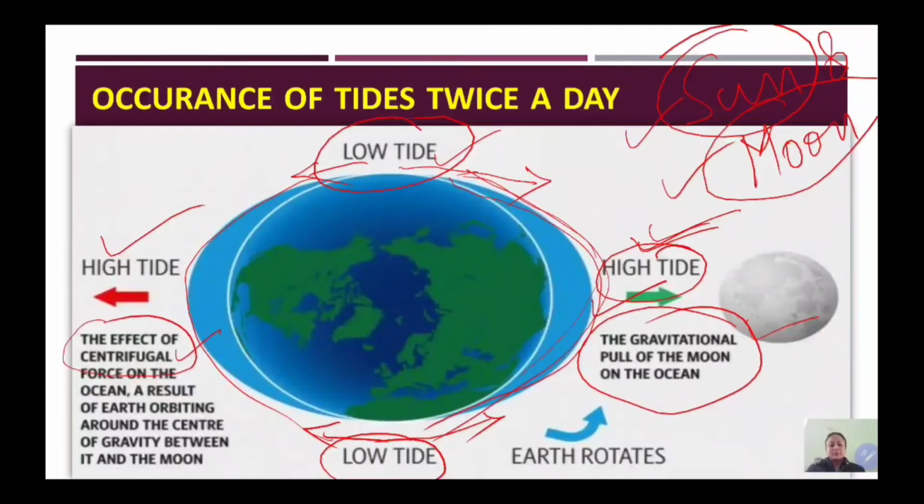So, students, this happens because the earth is rotating. When one side is facing the moon, there will be high tide, and gradually the tide will lower and it will become very low. Like this, because the earth is rotating, tides are caused twice a day. In this place, there will be high tide and then again there will be low tide. So, in all the coastal areas all over the earth, there will be high and low tide. The coastal areas will experience tides.